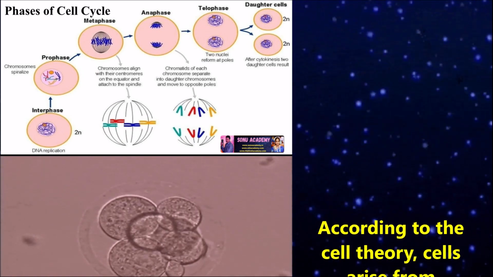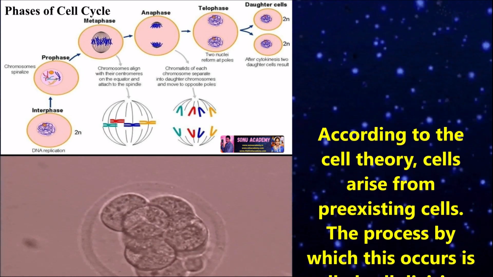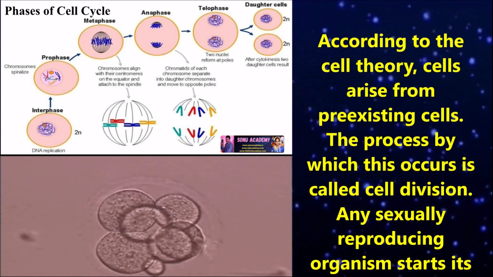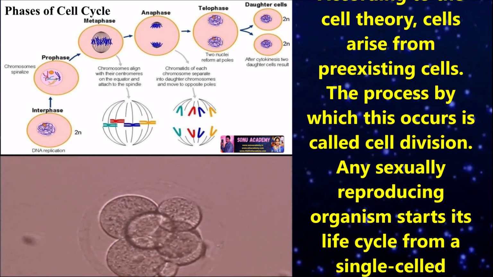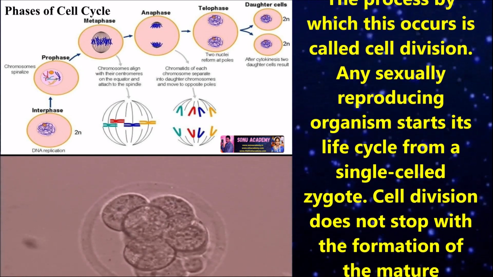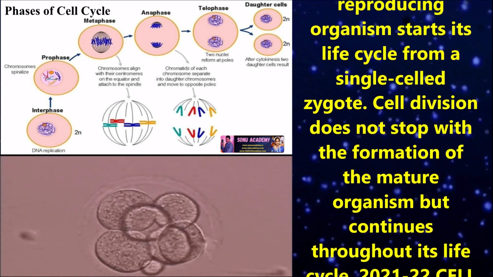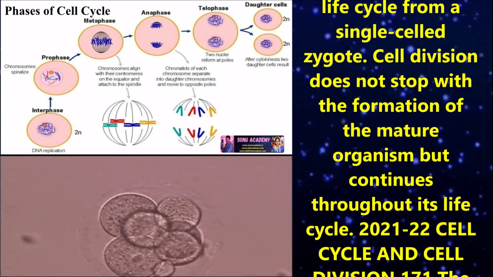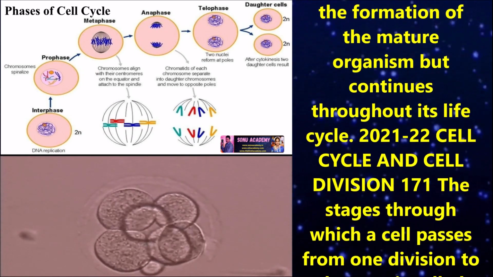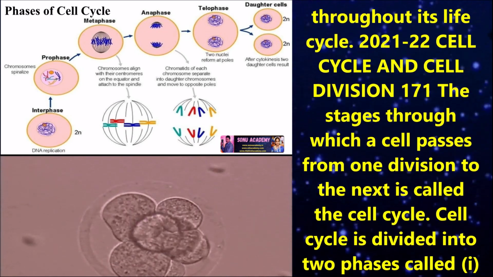Let us summarize the lesson once again. According to cell theory, cells arise from pre-existing cells. The process by which this occurs is called cell division. Any sexually reproducing organism starts its life cycle from a single-celled zygote. Cell division does not stop with the formation of the mature organism but continues throughout its life cycle. The stage through which a cell passes from one division to the next is called the cell cycle.